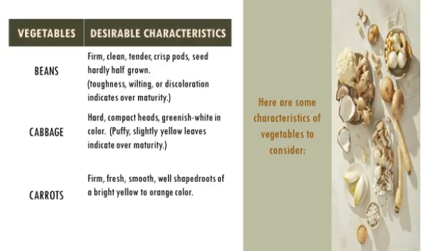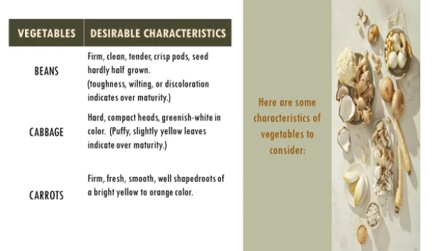Here are some characteristics of vegetables to consider. Beans. Beans should be firm, clean, tender, crisp pods, seed hardly half grown. Toughness, wilting, or discoloration indicates over-maturity. Cabbage. Cabbages should be hard, compact heads, greenish-white in color. Puffy, slightly yellow leaves indicate over-maturity.